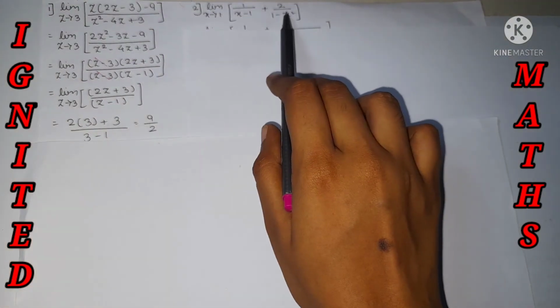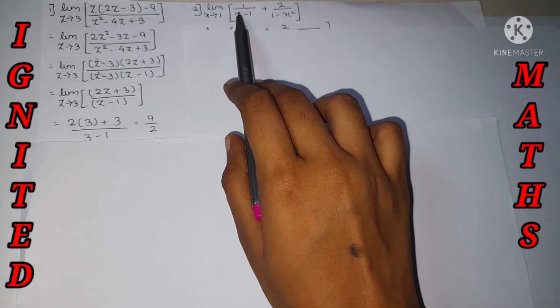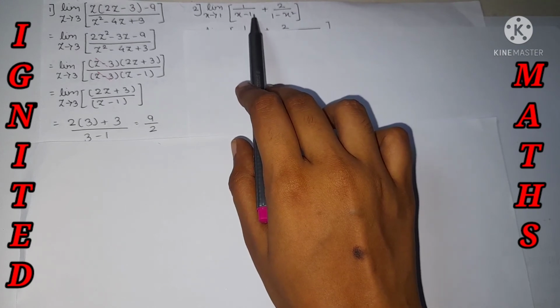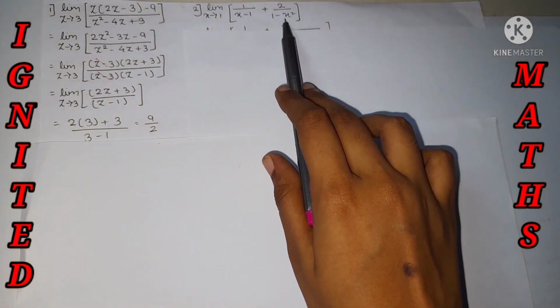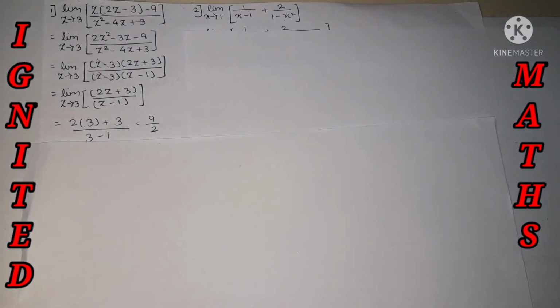If we put the value over here, it's nothing but 1 by (1 minus 1), which is 1 by 0. It's nothing but infinity. Yes, over here also 1 by 0. So infinity plus infinity comes, which is one of the indeterminate forms. So the direct substitution method is ruled out. So now we need to use the factorization method.